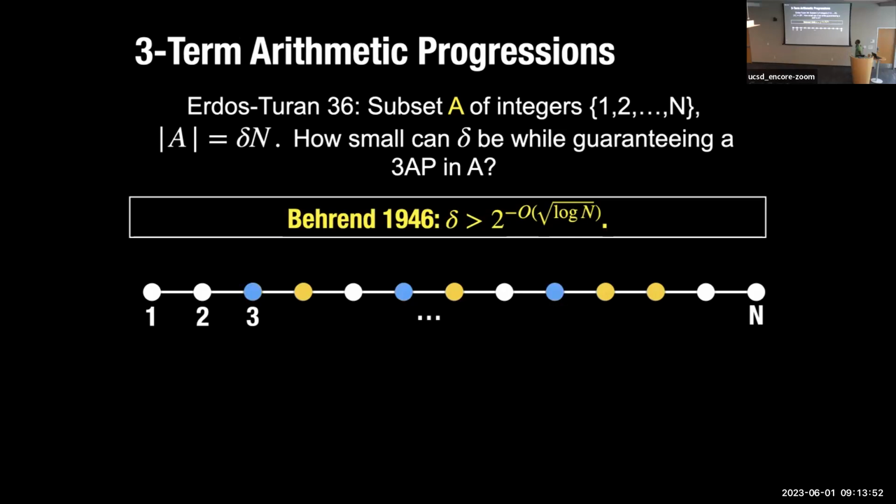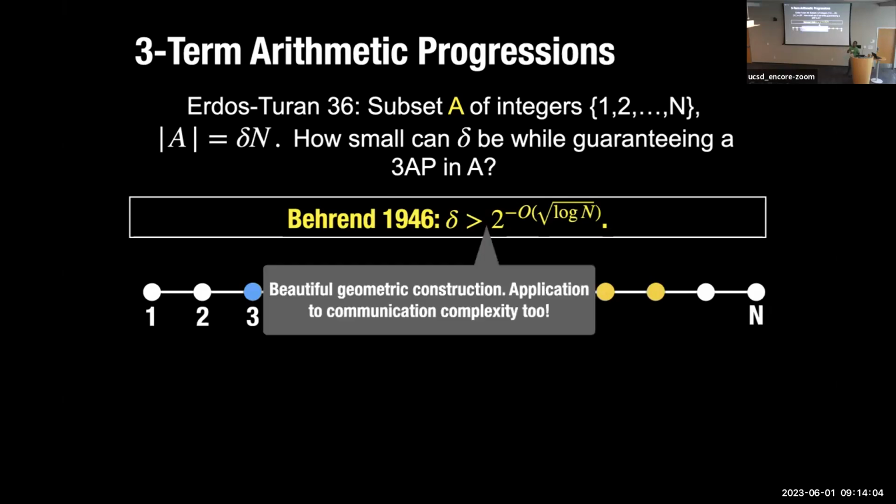The greedy strategy that we saw had square root n numbers, but that's not really the best you can do. It's far from the best. Behrend in 1946 gave a very nice, beautiful geometric construction. You don't follow a greedy strategy. A beautiful geometric idea gives you a much better set. You can pick almost n over 2 to the square root log n numbers, such that no 3 of them form a 3-term arithmetic progression. I'll just say 3 AP from now on. It just means 3 numbers equally spaced.